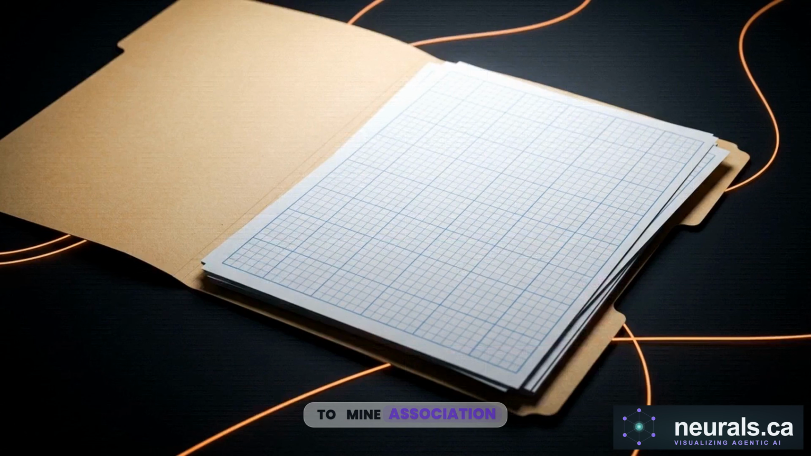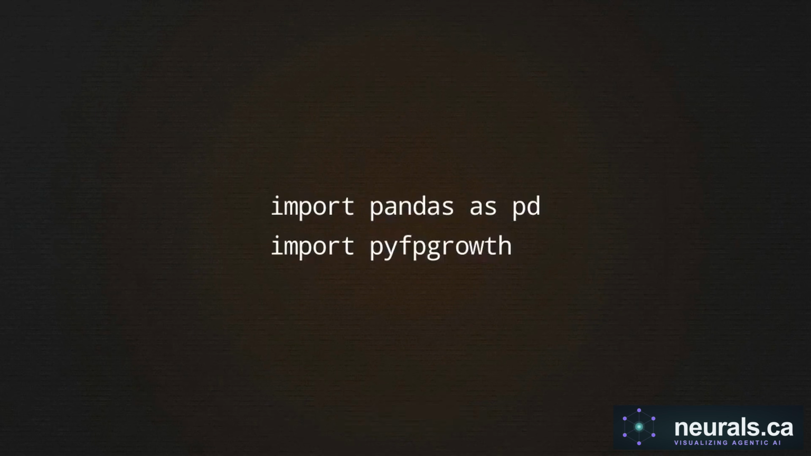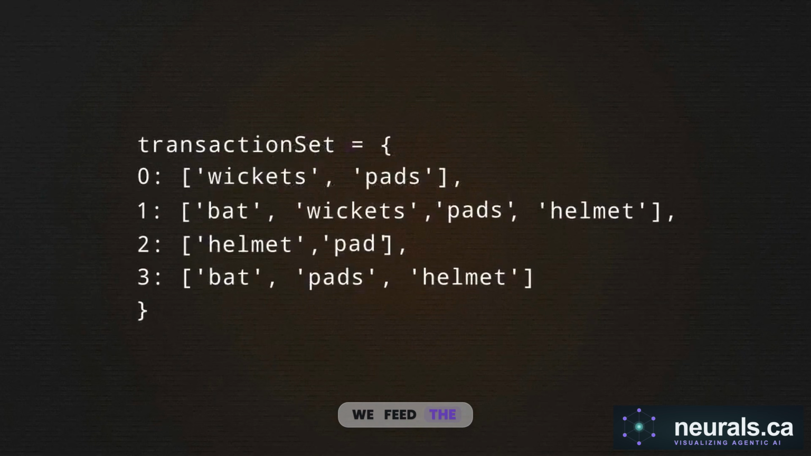The opening steps to mine association rules are entirely administrative. We import pandas for data manipulation and pull in the PyFP growth library to serve as our pattern finding engine. Then we feed the engine its raw material. Here, the dataset is a simple dictionary representing 4 specific shopping baskets filled with cricket gear.